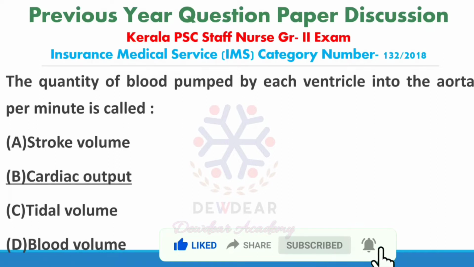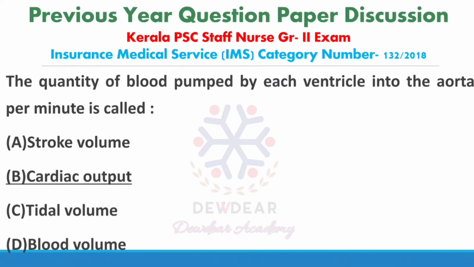It is equal to stroke volume multiplied by heart rate. Then what is stroke volume? Stroke volume is the amount of blood ejected from each ventricle with each contraction. In a healthy average adult, the cardiac output at rest is about 5 liters per minute.